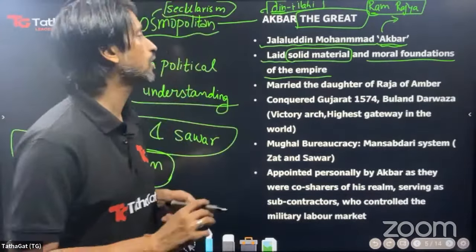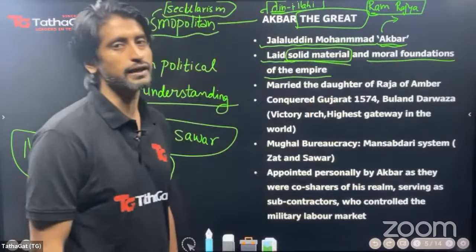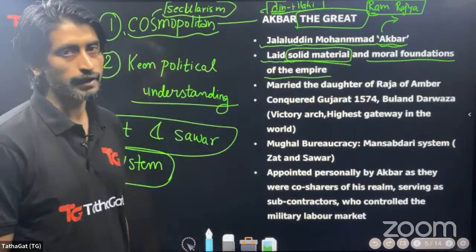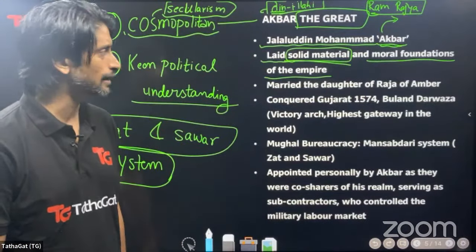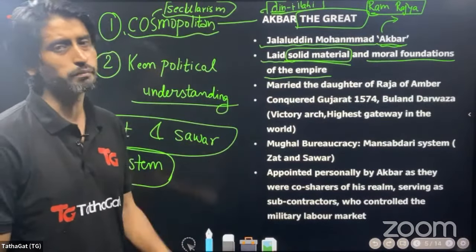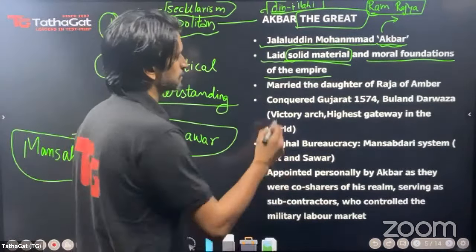And this is what we call that he laid solid material foundations of the Mughal Empire. The Mughal Empire was ultimately a land-based empire. It was not a navy, and all its revenue was mainly based on agricultural revenue or land tax.